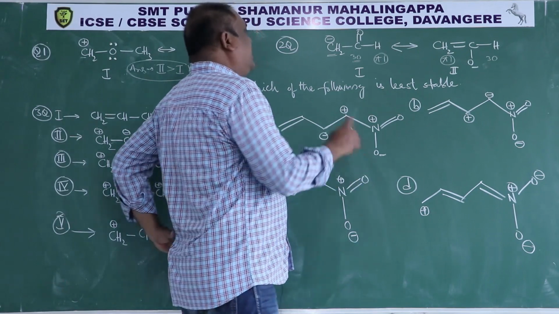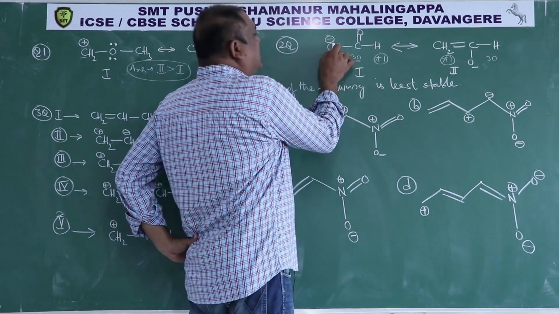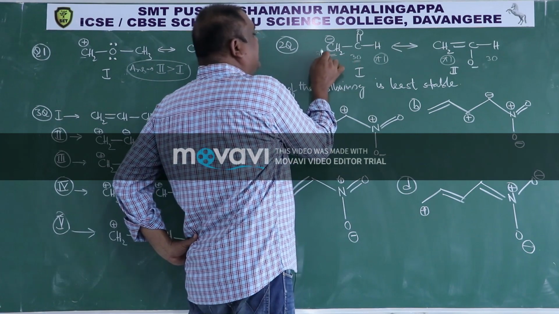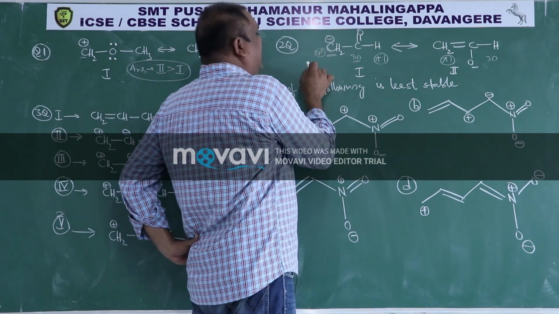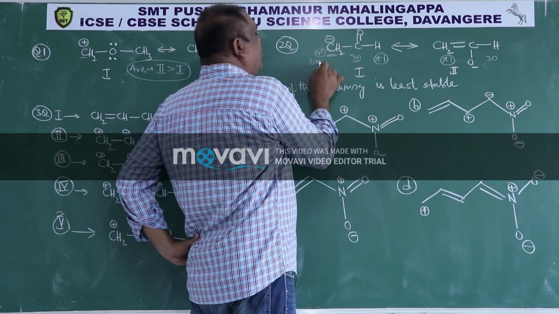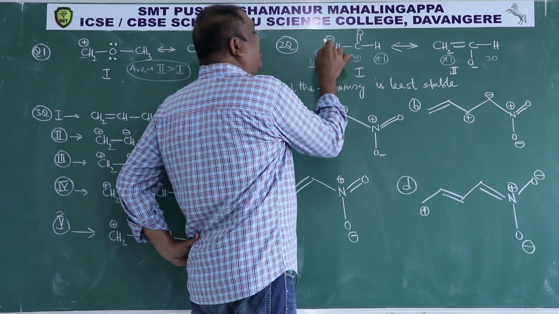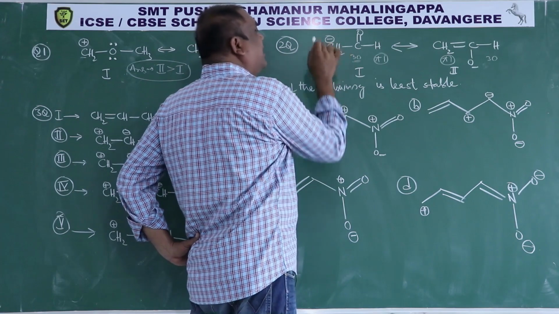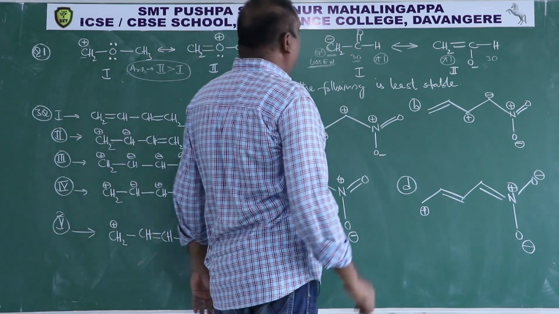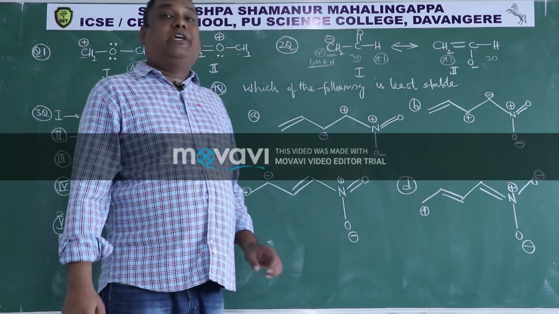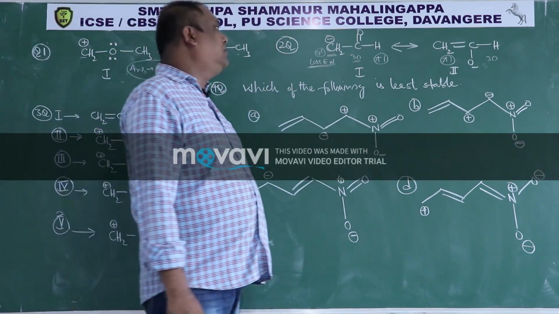If we observe here, this carbon is an sp3 hybridized carbon. It will be having less electronegativity. A less electronegative carbon should not carry a negative charge.